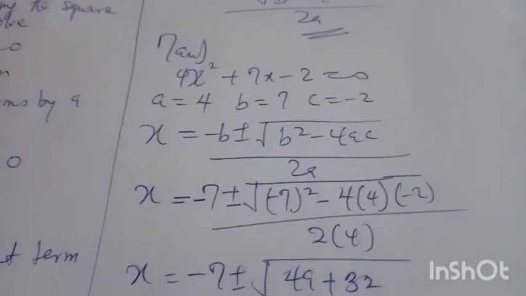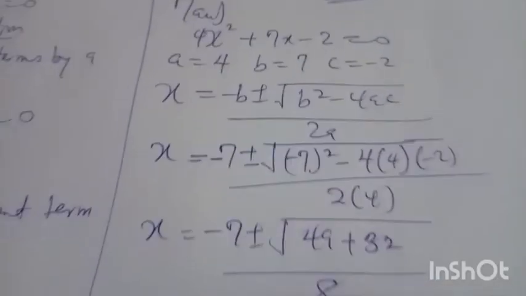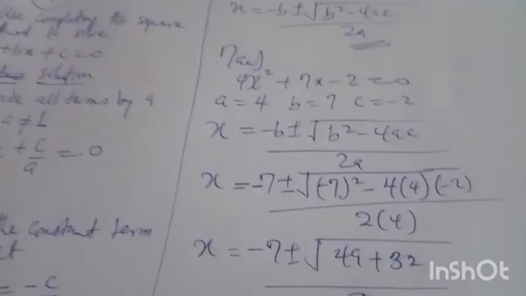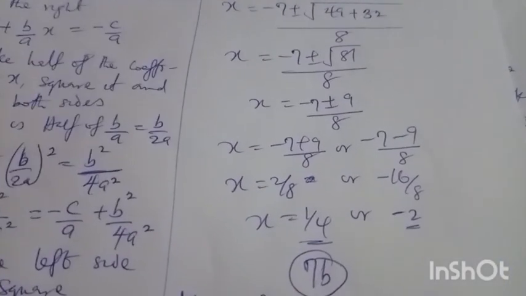I first brought out the meaning of a, b, and c. The coefficient of x squared is a, that of x is b, and c is a constant. From there I substituted everything, and at the end of the day I have x equals 1 over 4 or minus 2. When you also try your own, put your answer in the comment box.